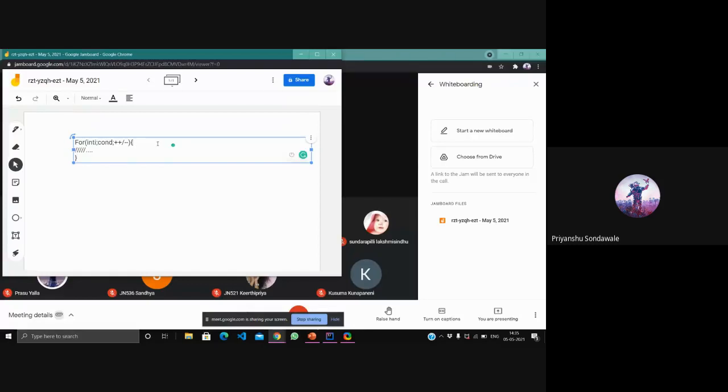Now for the while loop, I'll be initializing first. Beneath that, I'm using while condition, and an opening bracket, and after that, I'm having statements, and my bracket gets closed.